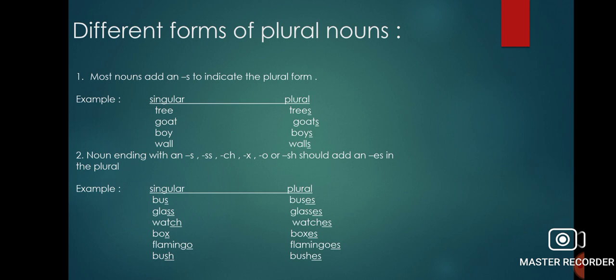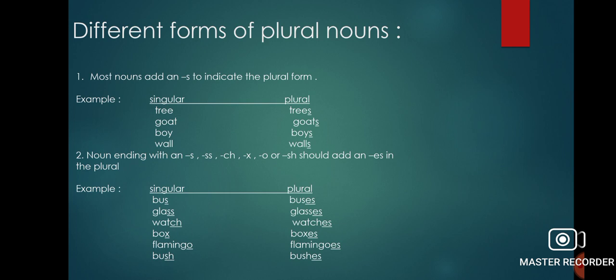glass plus es, glasses, watch plus es, watches, box plus es, boxes, flamingo plus es, flamingoes, bush plus es, bushes, dress plus es, dresses, brush plus es, brushes.